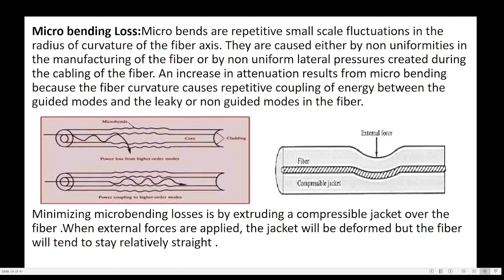An increase in attenuation results from microbending because the fiber curvature causes repetitive coupling of energy between the guided modes and the leaky or non-guided modes of the fiber. In this figure, in the first figure, there are some microbends created in the fiber core and cladding.